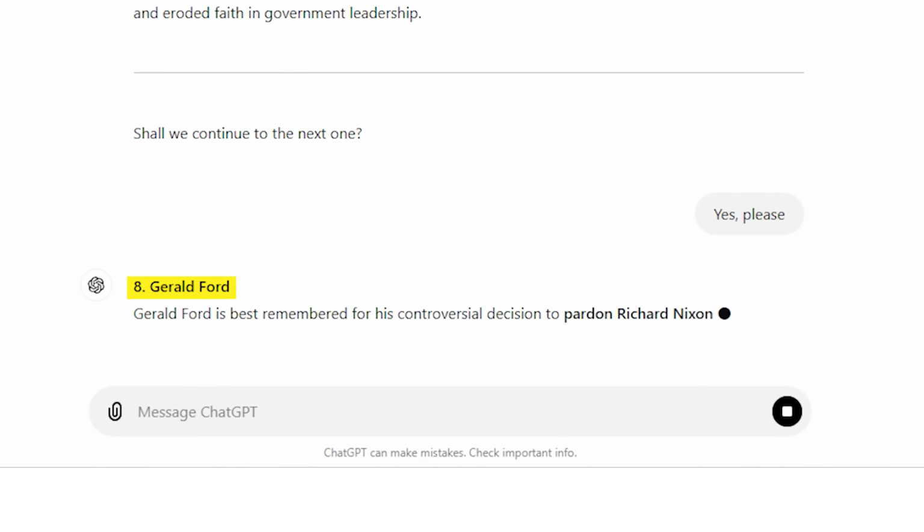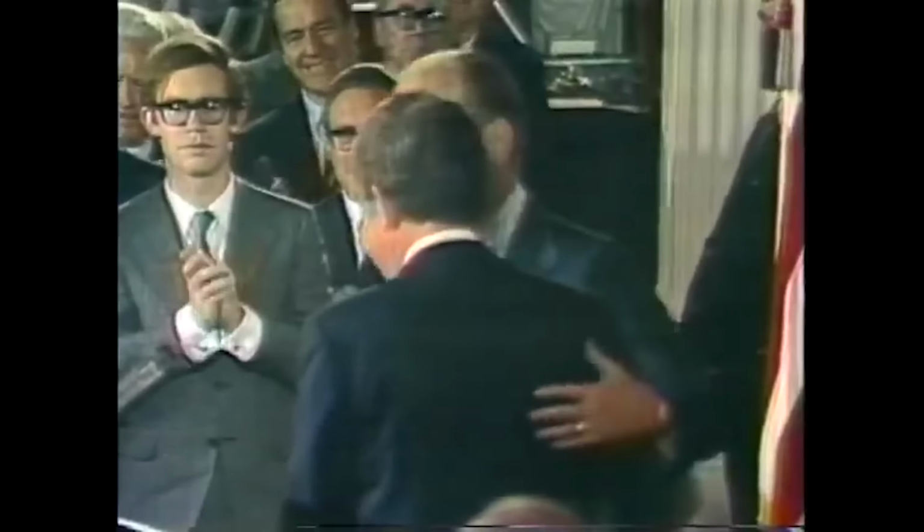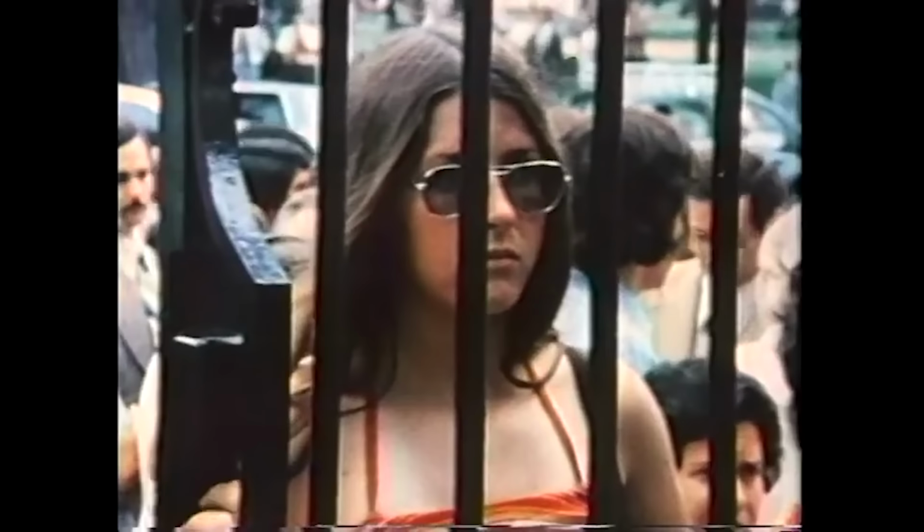Number 8, Gerald Ford. Gerald Ford is best remembered for his controversial decision to pardon Richard Nixon after the Watergate scandal, which many saw as an act of corruption or betrayal of justice. This decision significantly damaged Ford's credibility and likely cost him the 1976 election. His presidency also faced economic struggles with rising inflation and unemployment, further undermining his leadership during a challenging period for the country.